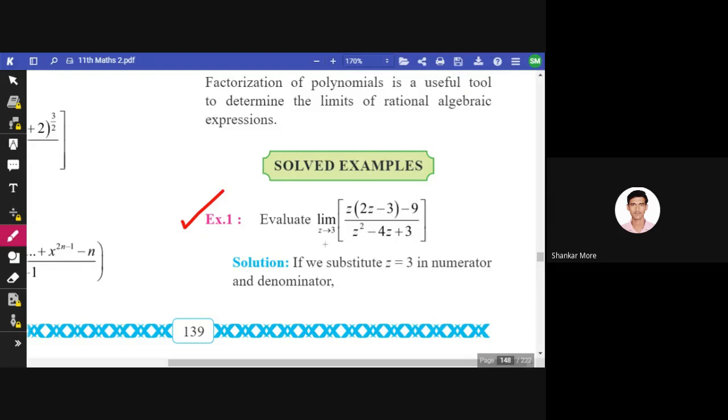You can put z equals 3 in the numerator and denominator, and you will find that both are becoming 0. So in this case, one thing is fixed, that is both the numerator and denominator have z minus 3 as a common factor, right?